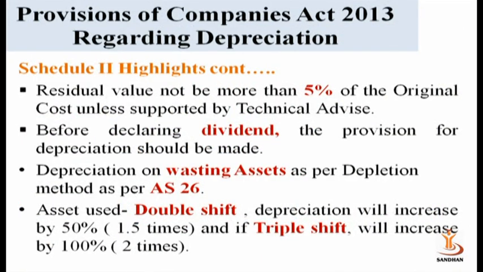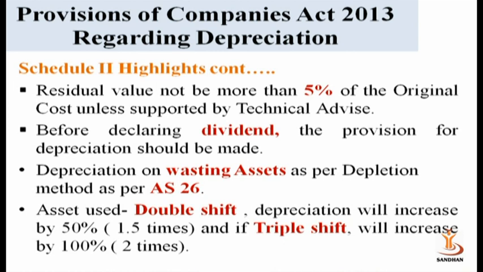Further, the provision lays down that the residual value should not be more than 5% of the original cost unless supported by technical advice. The residual value must be 5% of the cost price of the asset.